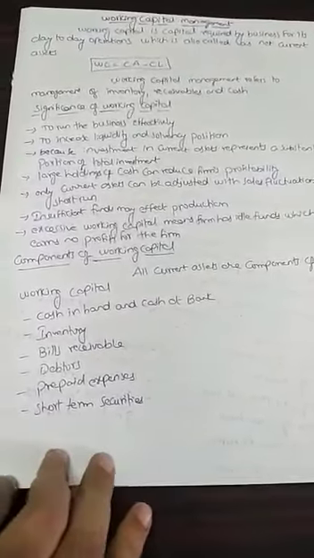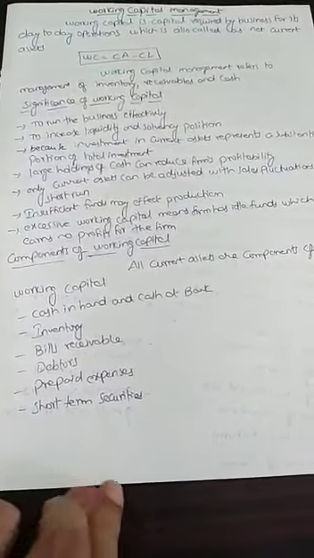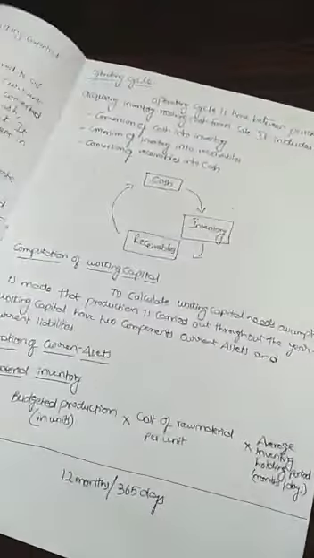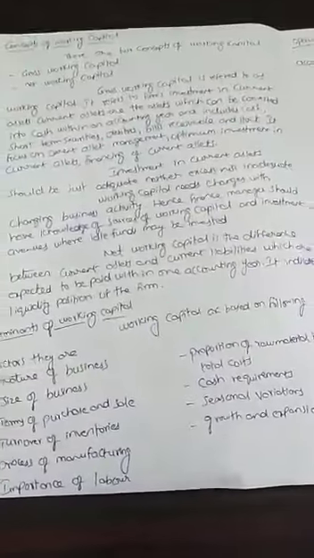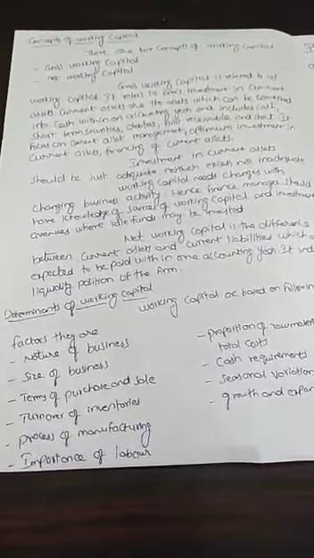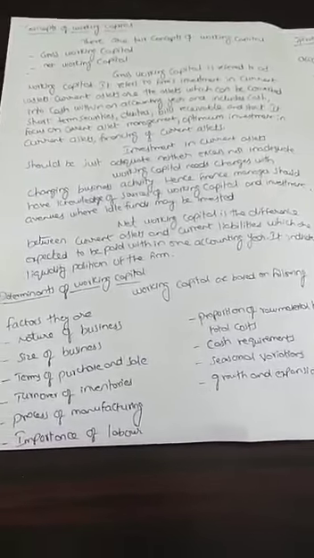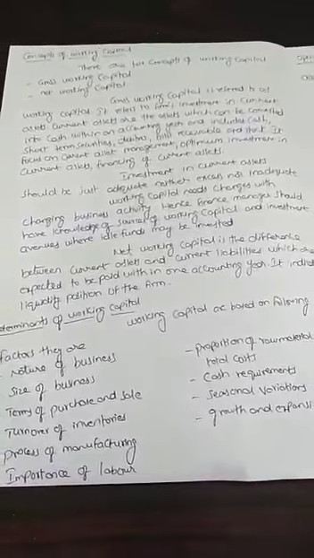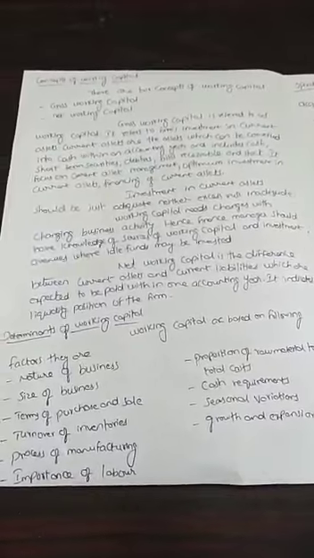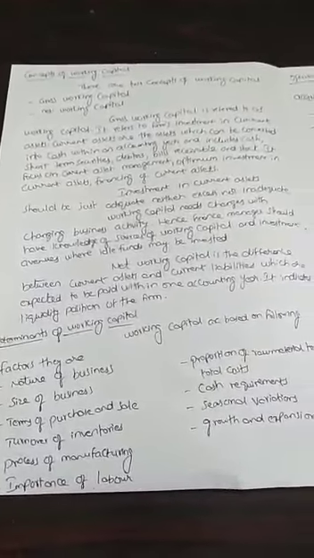The components of working capital are cash in hand, cash at bank, inventory, bills receivable, debtors, prepaid expenses, and short term securities. There are two concepts of working capital. You can also say them as a classification of working capital. Working capital can be classified as net working capital and gross working capital. Gross working capital is the total of the firm's current assets, and net working capital is the difference between current assets and current liabilities.